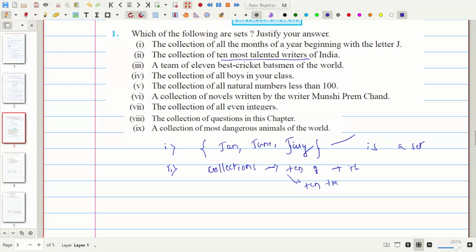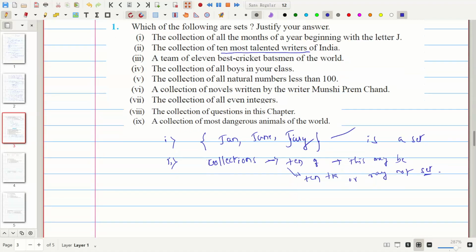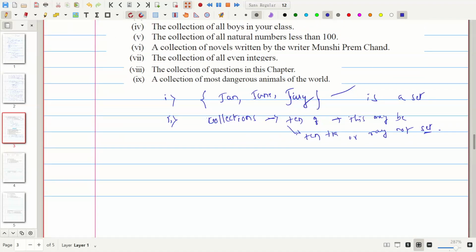Therefore this may or may not be a set. We can also write the sentence: when the list of the 10 most talented authors or writers is given, then definitely it is a set.